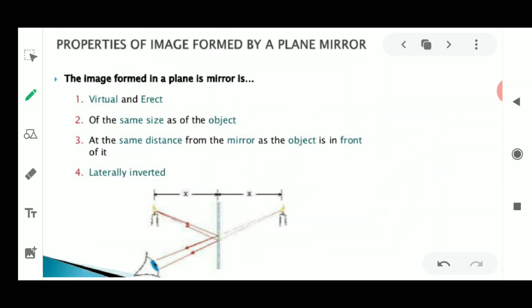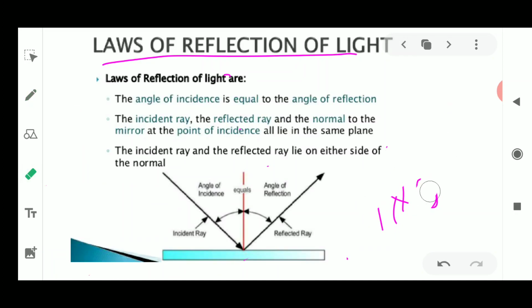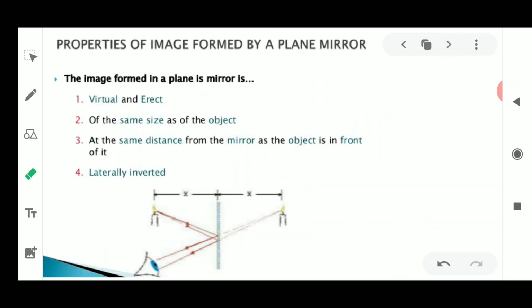Now what are the properties of the image formed by a plane mirror? When an image is formed by a plane mirror, what kind of properties might it have? What is the meaning of the word image? Before starting with the image, I should tell you what an object is. Yesterday we discussed these terms. An object is anything which gives light rays, the thing which is used to form an image, that is, to form a reflection.